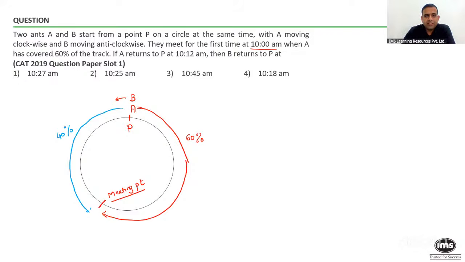A covering 60% and B covering 40%, and this has taken the same time, and this meeting point happened to be at 10 a.m. So people tell me, since A has covered 60% and in the same time B has covered 40%, are you in a situation to tell me what is the speed ratio? What is the speed ratio of A and B?